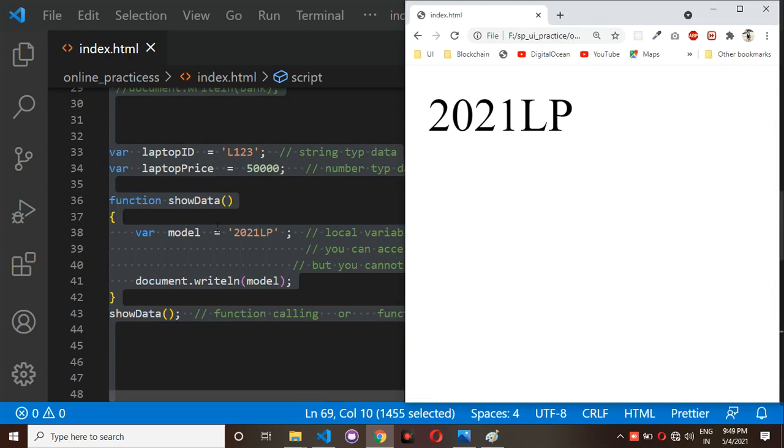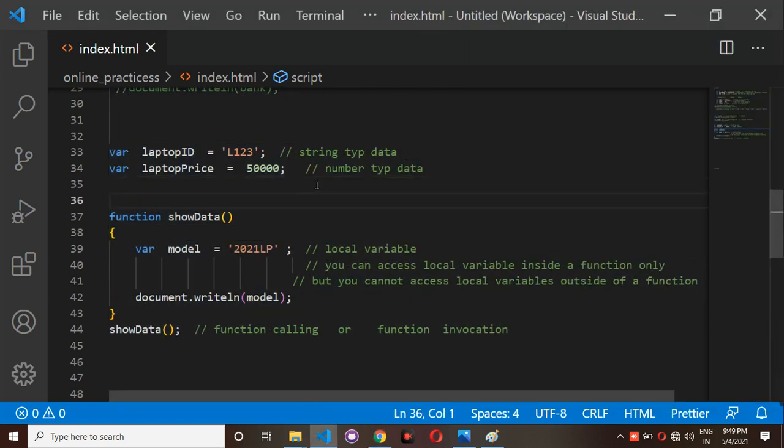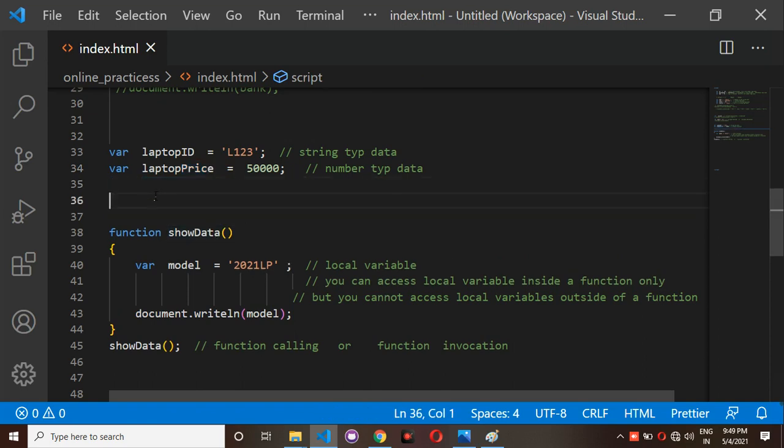Local variable means if you are declaring or defining any variable inside a function, that is called a local variable, and it can be accessed inside a function only, but outside of the function you can't access it. Coming to the same thing, we have a global variable. I have laptop price, which is one of the global variables. This global variable is placed outside of this function, so you can access this global variable anywhere in the program.